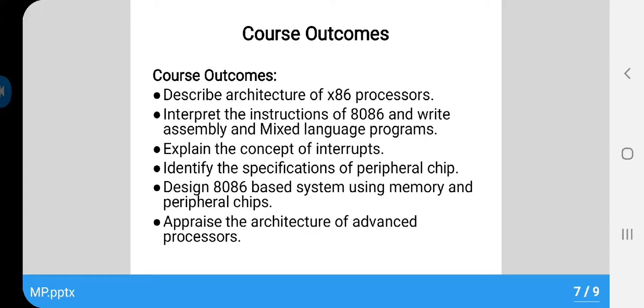Then students will be able to interpret the instructions of 8086 and write assembly and mixed language programs. Then students will be able to explain the concepts of interrupts, identify the specifications of peripheral chips, and design memory interfacing and peripheral interfacing.